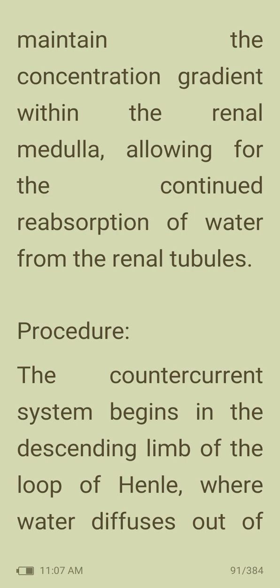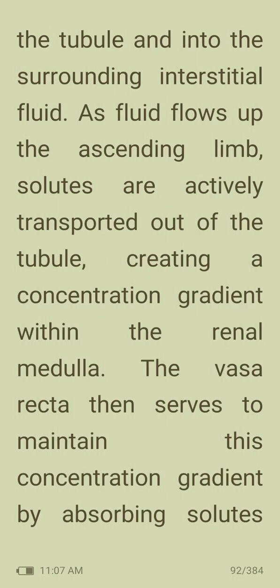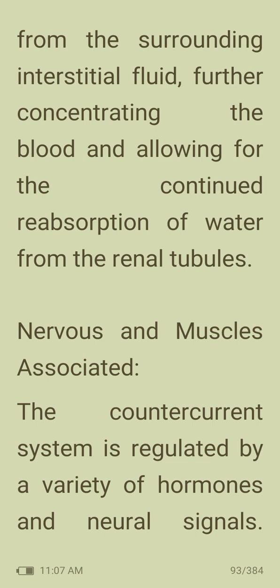from the renal tubule. The countercurrent system begins in the descending limb of the loop of Henle, where water diffuses out of the tubule and into the surrounding interstitial fluid. As fluid flows up the ascending limb, solutes are actively transported out of the tubule, creating a concentration gradient within the renal medulla. The vasa recta then serves to maintain this concentration gradient by absorbing solutes from the surrounding interstitial fluid, further concentrating the blood and allowing for the continued reabsorption of water from the renal tubules.